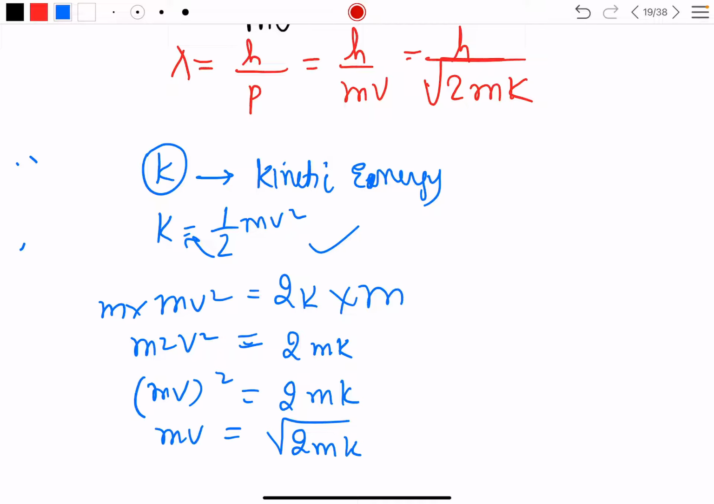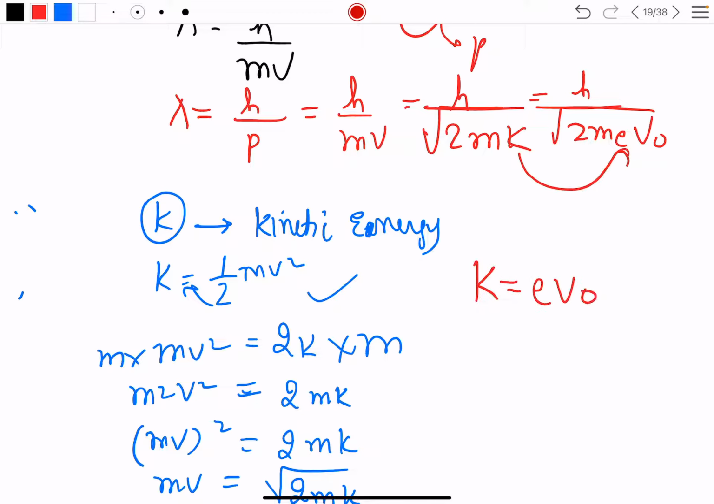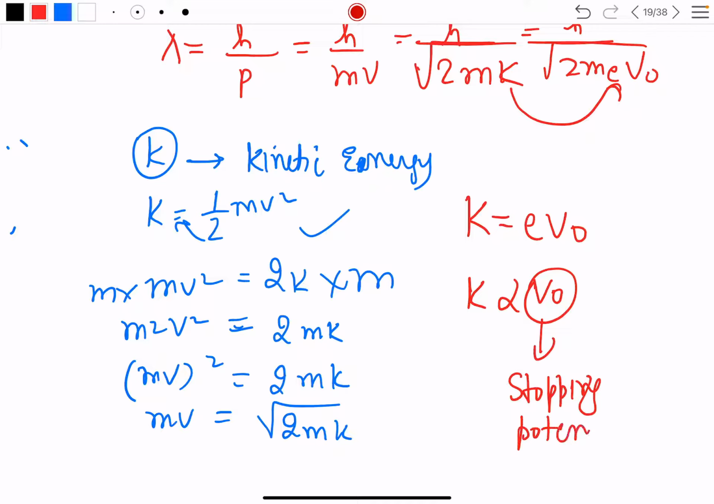That's a simple thing. One more formula is there, that is, it is also written as h by under root 2m eV naught. Try to understand, we have replaced the k with eV naught. K has been written as eV naught. Why has this been done? Simple thing, you already know from your study of the photoelectric effect that your kinetic energy is directly proportional to V naught. What is V naught? V naught is the stopping potential.